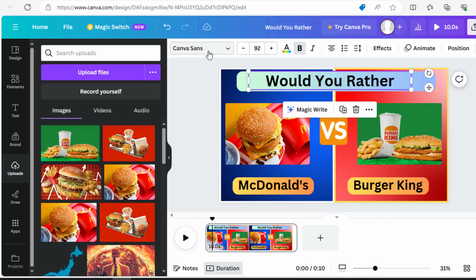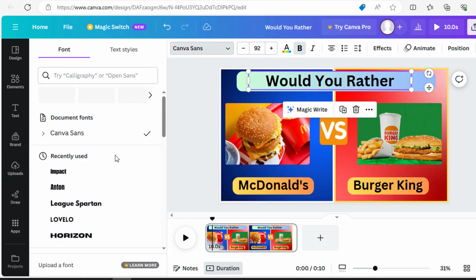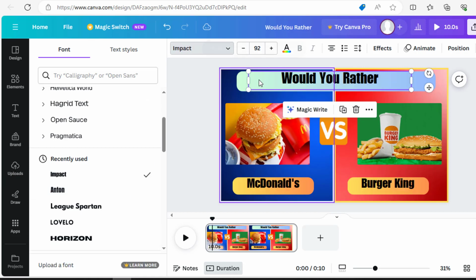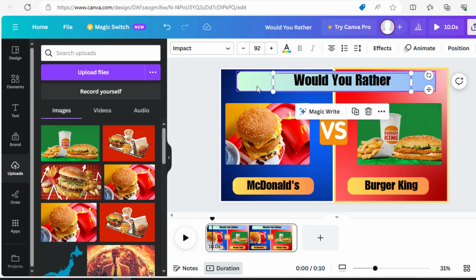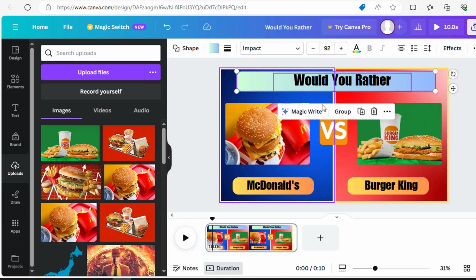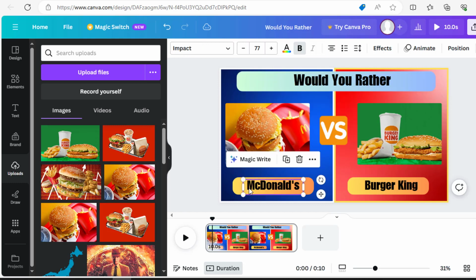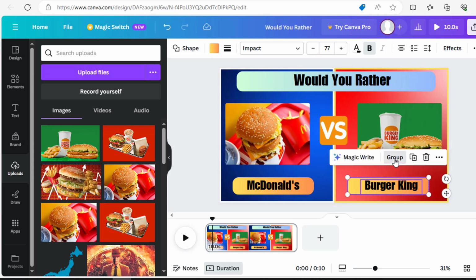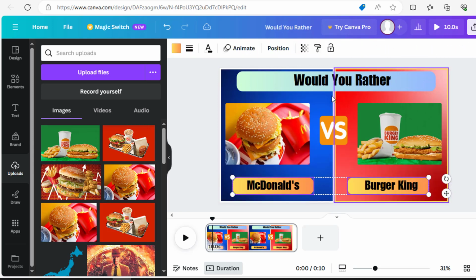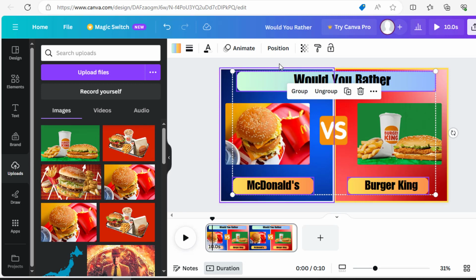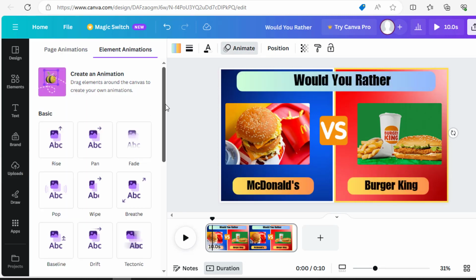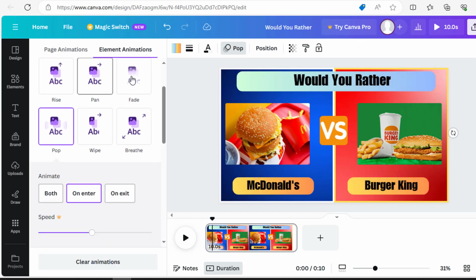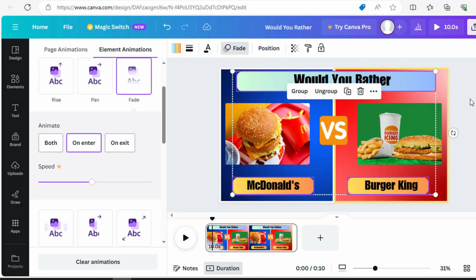Now you can change the font size from this option if you want. And select Change All to change all the text of the video. Now press Shift and select both shape and text. Now select Group. Do the same for McDonald's and Burger King. Now select all three groups and click on Animate. Select one animation from this list. I am selecting Fade. Click on both options for in and out animation.